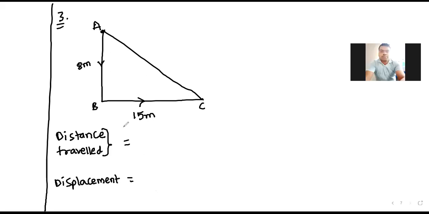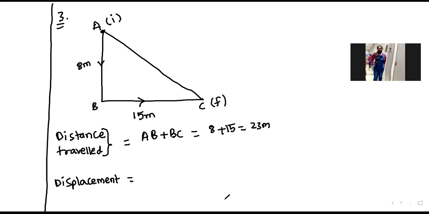Firstly we need to observe one thing. Whenever the particle starts from A, that is my initial position, and finally it reaches point C, that is the final position. So distance traveled, I can write AB plus BC, that is nothing but 8 plus 15, 23 meters. Okay.